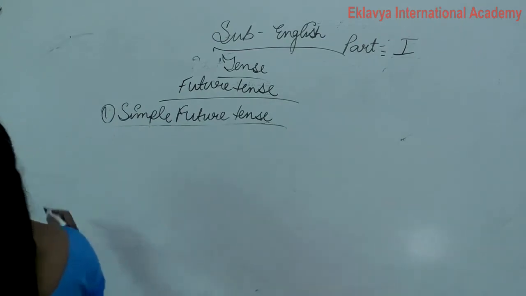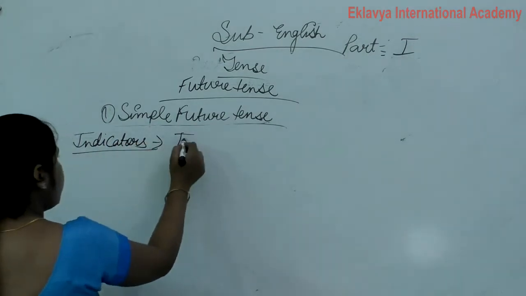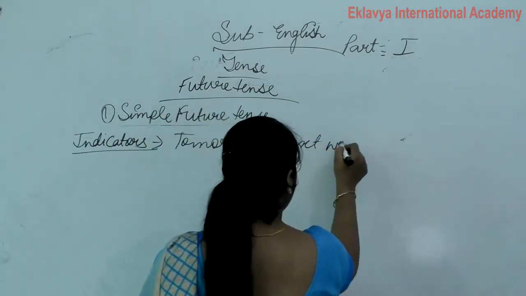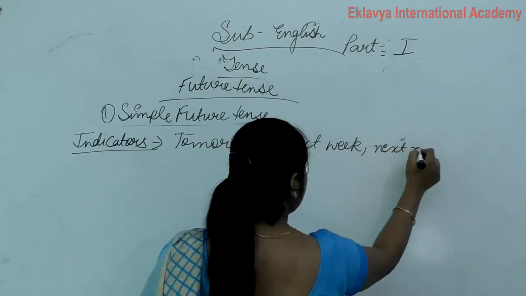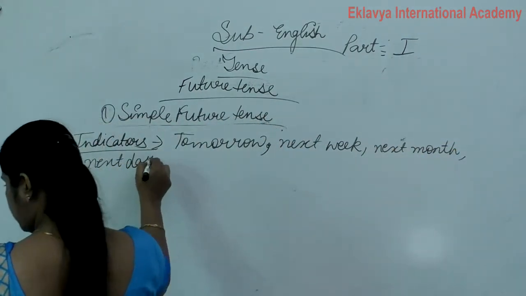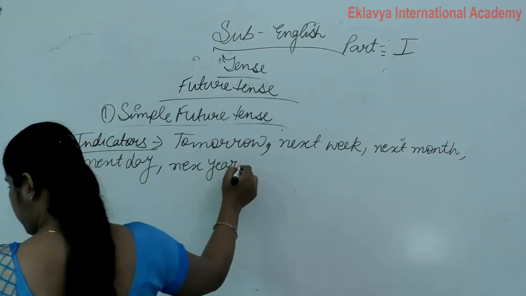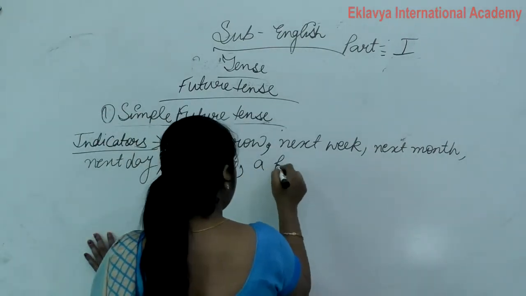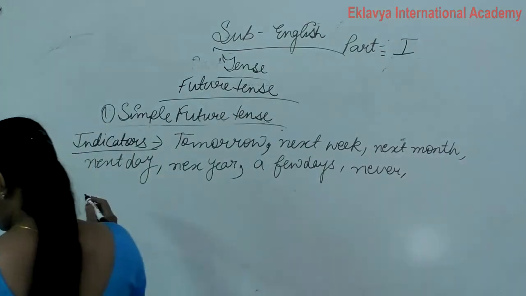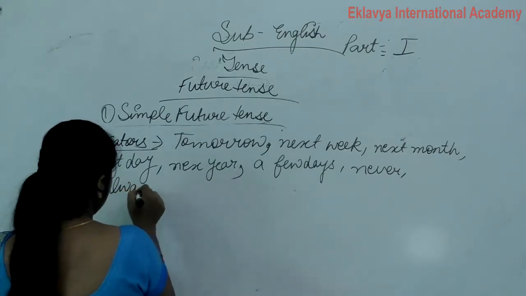So write down indicators: tomorrow, next week, next month, next day, next year, a few days, never, always, etc.